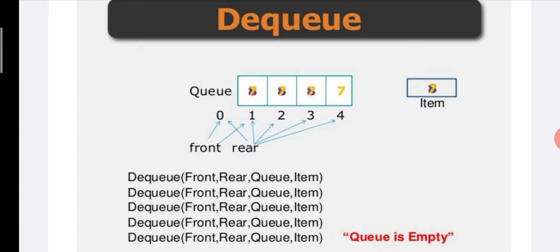Suppose you want to perform the dequeue operation. Then the front element is removed from the queue. The front element at position number 1 is 3. 3 is removed from the queue, and then front is incremented by 1 and goes to location number 2. Likewise, we can remove the elements from the queue.